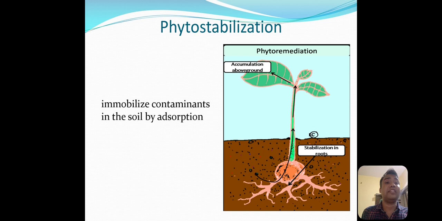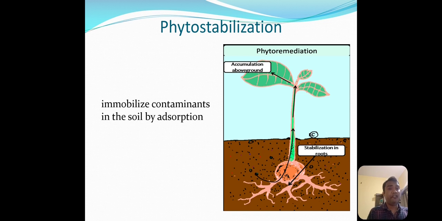The next method is phytostabilization. In this method of phytoremediation, whatever contaminants are present inside the soil get attached or absorbed to the plant body. They do not enter inside the plant. Remember this: they do not enter inside the plant, but they are only attached or absorbed to the plant root, so they cannot move back into the soil.